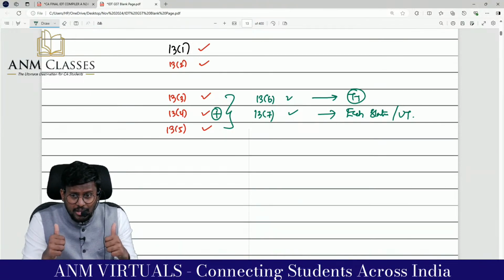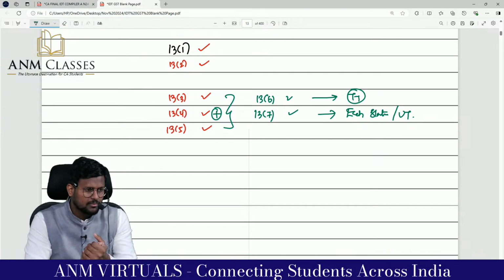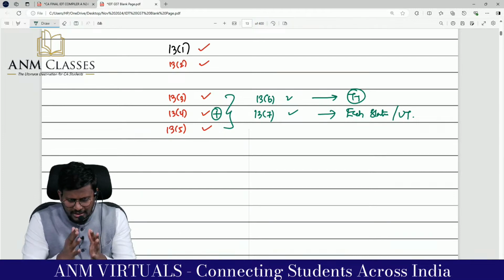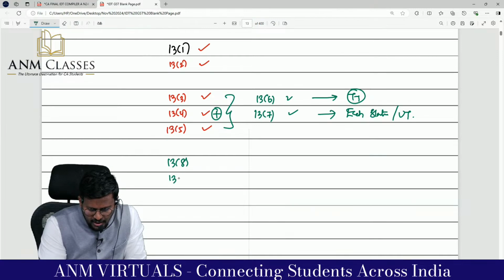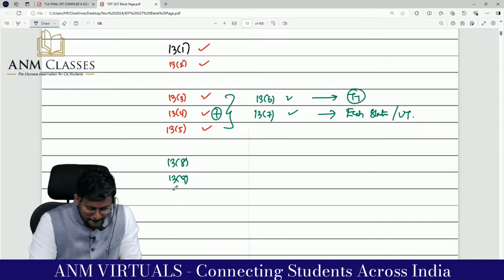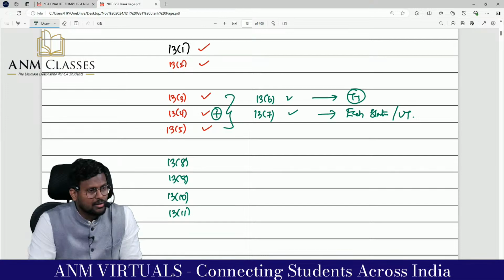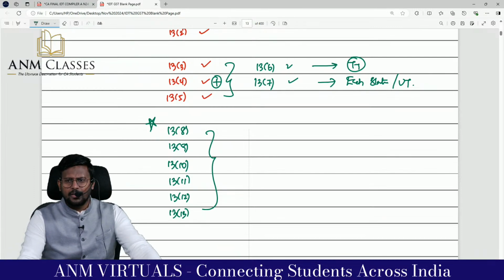Services provided in more than one location, including a 13.7. We are pending with 13.8, which are specified services. 13.9, transportation of goods, excluding 13.10, 13.11, 13.12 and 13.13. Central government is having the power. This we will be completing in the coming session, my dear lovable students.